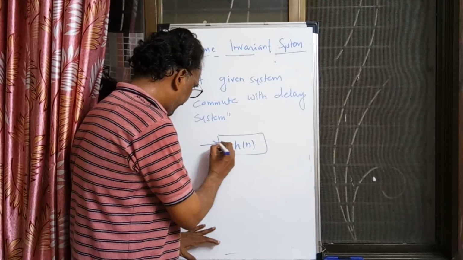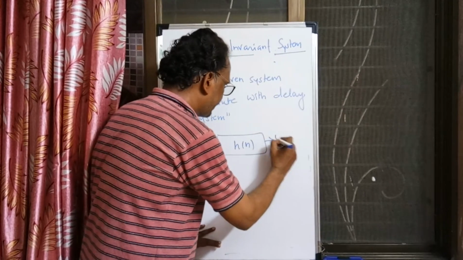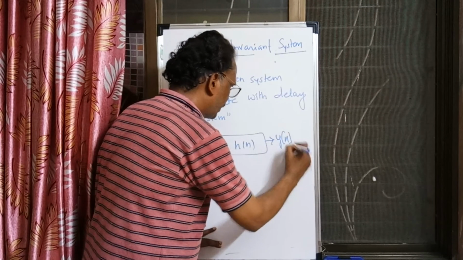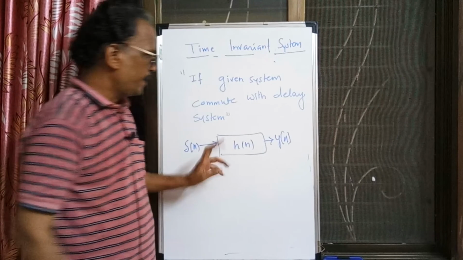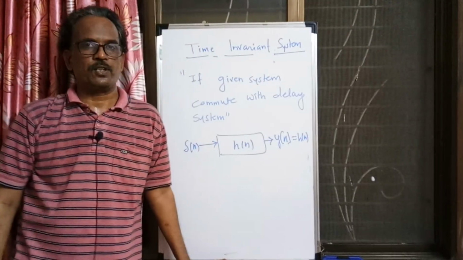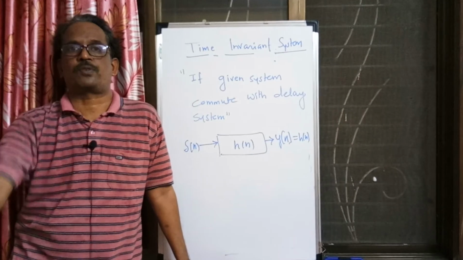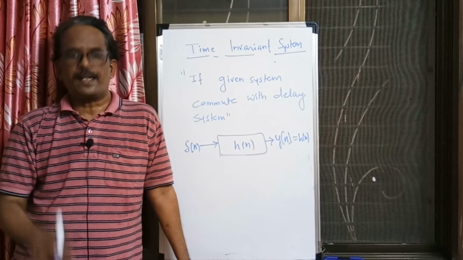When I apply an impulse at the input, whatever output I get is called the impulse response, denoted by h[n]. So y[n] is equal to h[n]. Suppose we are given a black box which is a known LTI system, and we are asked for its impulse response.